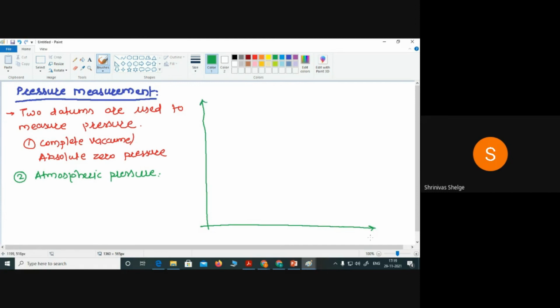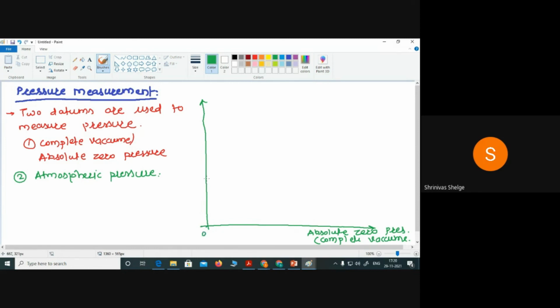This line indicates complete zero, or absolute zero pressure, or complete vacuum. And the second reference will be atmospheric pressure. So how much is the atmospheric pressure? That is 1.013 bar. So this is zero and 1.013 bar.